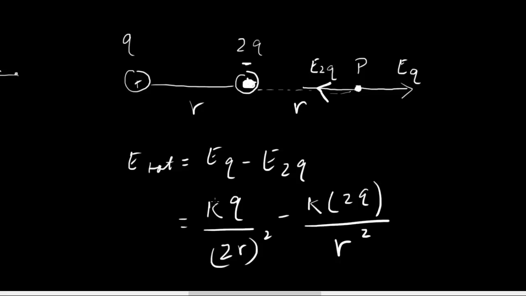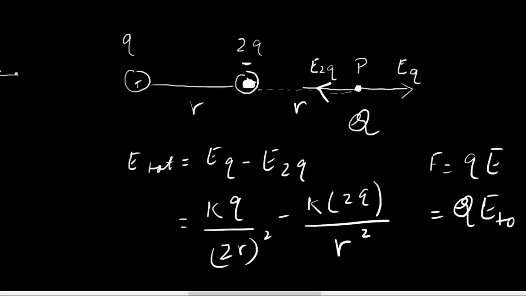Okay, so now that you found the electric field, suppose there actually was a charge at point P. Suppose there was some charge, big Q at P. Then how would you find the force on that Q? Okay, so we know that force is equal to charge times the electric field, right? So we found the electric field, and we know that our given charge is Q. So Q times the E total that we just found would give us the force on the Q.